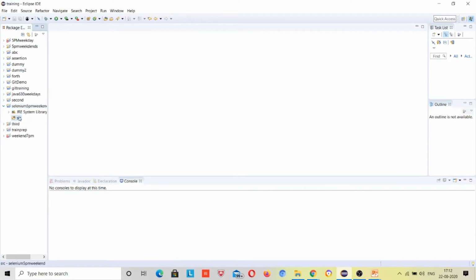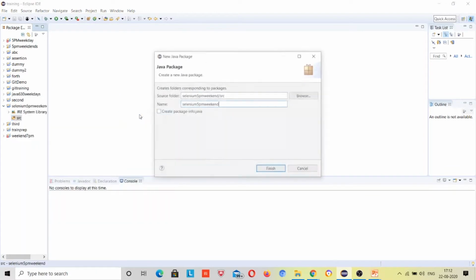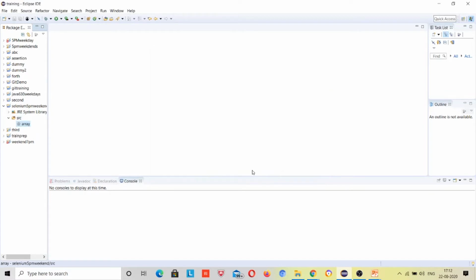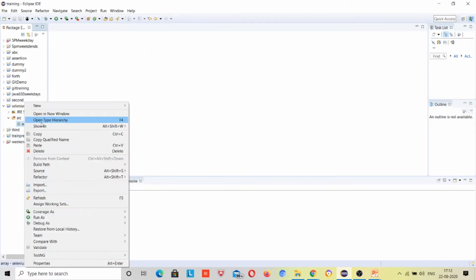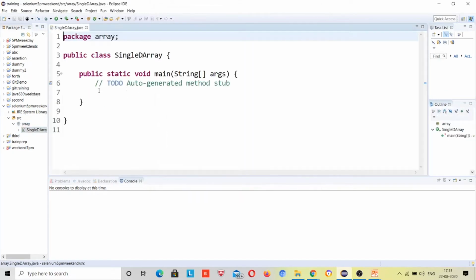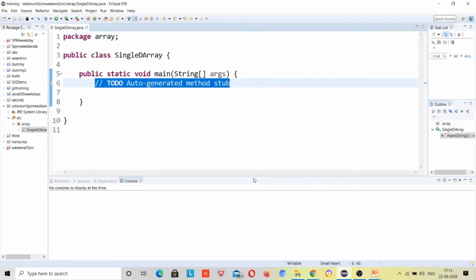Now I'll make a package inside it and name it array, right? So it will be clear what concept is covered inside this package. Class SingleDArray, right? Here I'll click on the main method and the main method will be created automatically.